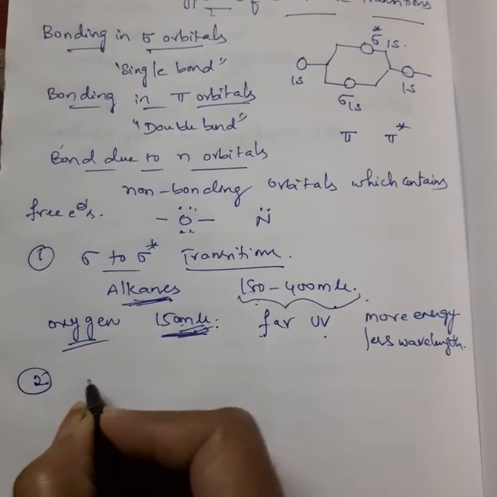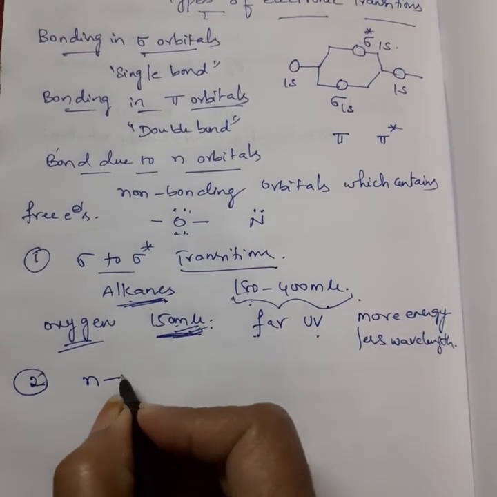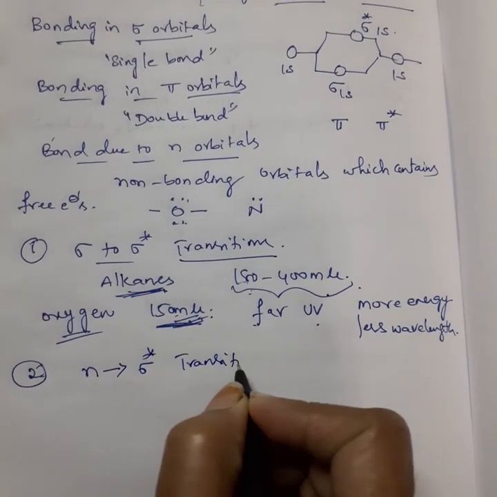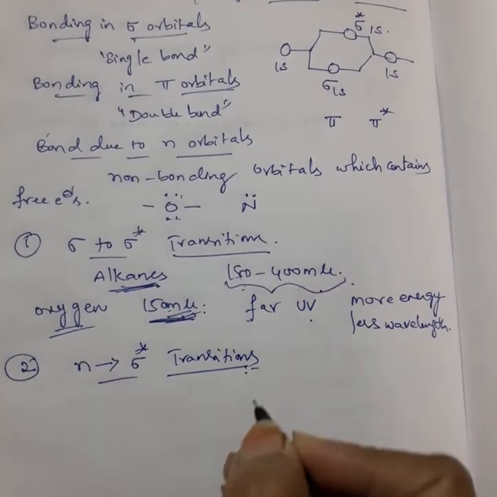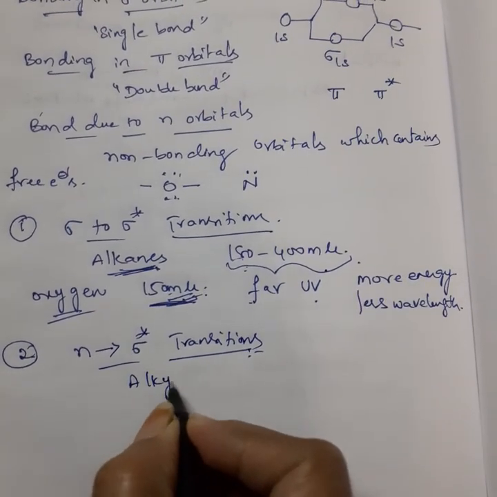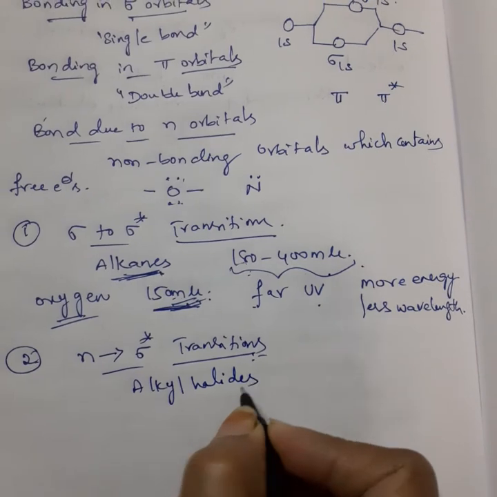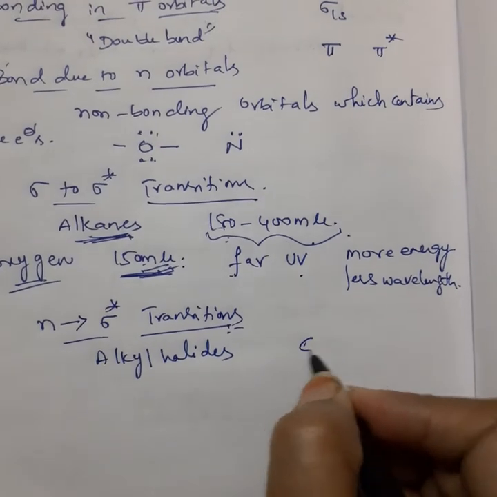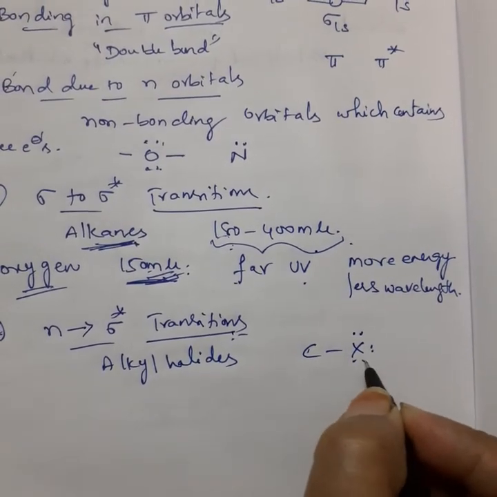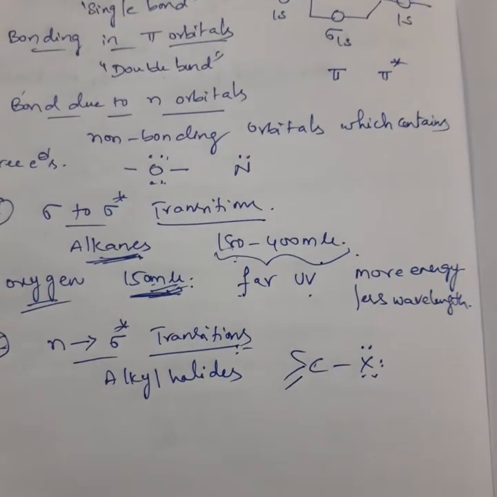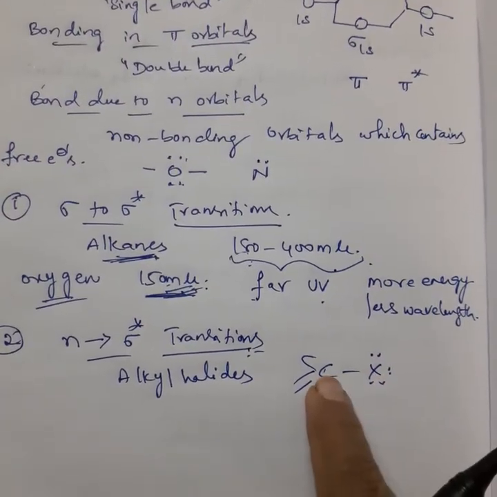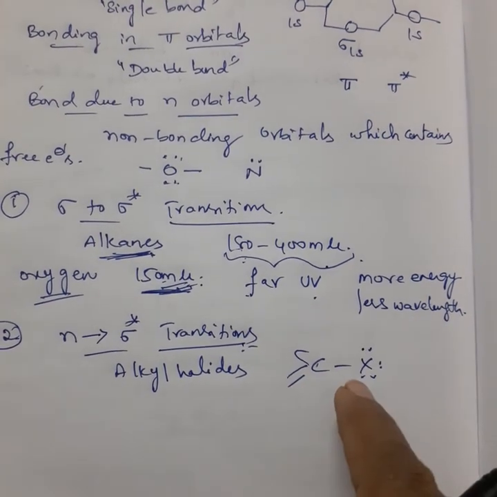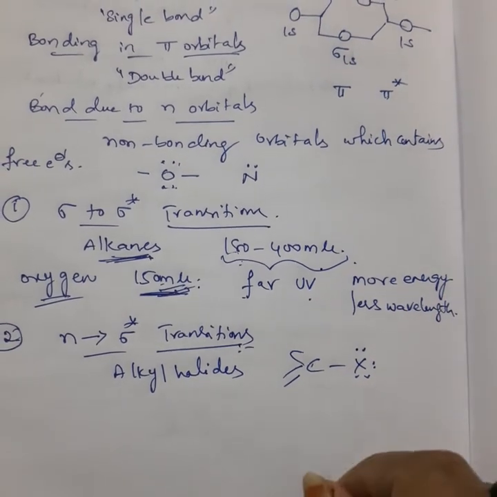And coming to the second one, it is n to sigma star transitions. In which cases will we observe such transitions? We will observe them in alkyl halides. Suppose in the case of alkyl halides, we have 3 free electron pairs, isn't it? So these non-bonding electrons, which are connected to the carbon through a sigma bond, make the electronic transition from non-bonding to sigma star antibonding.